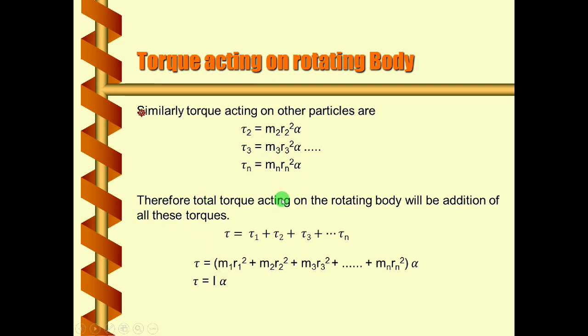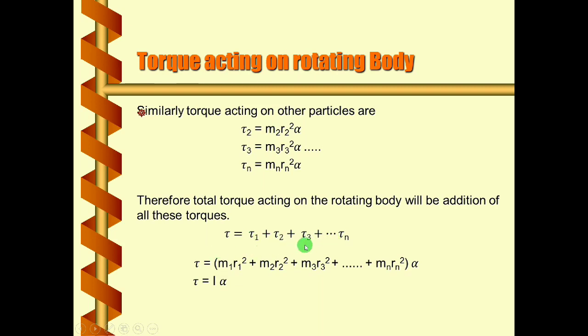If we define the total torque acting on the rotating body, that will be the summation of all the torques. So total torque tau equal to tau1 plus tau2 plus tau3, likewise up to tau n. You can put the values of all these taus here. For tau1 it is m1 r1 square alpha.